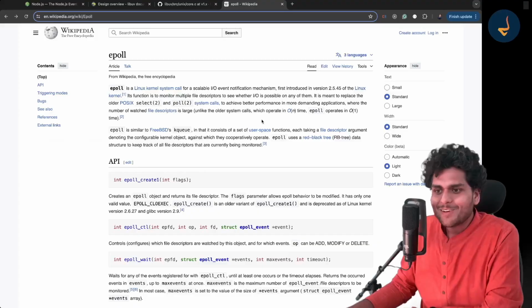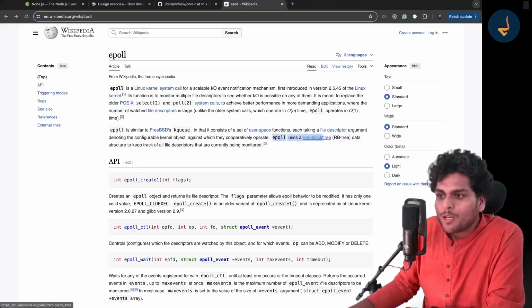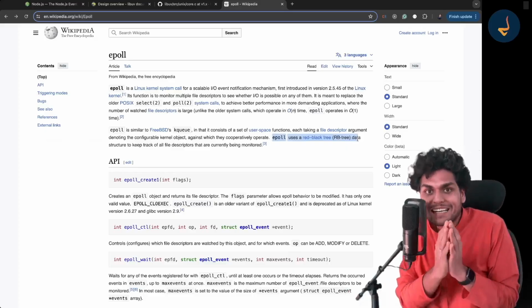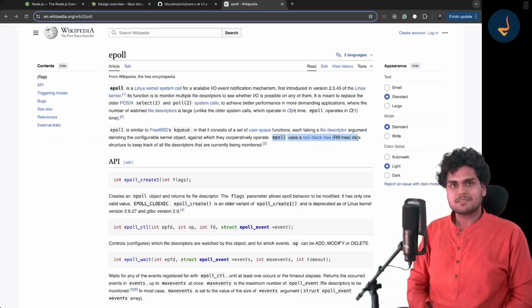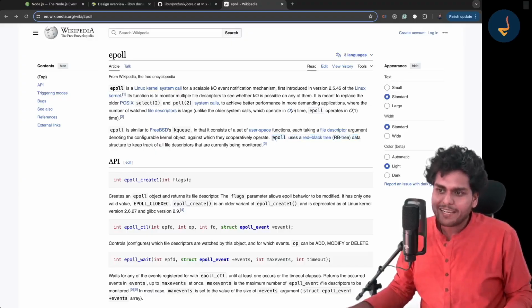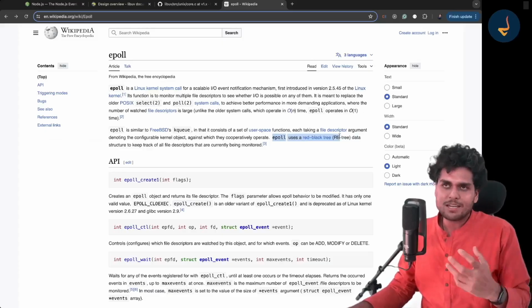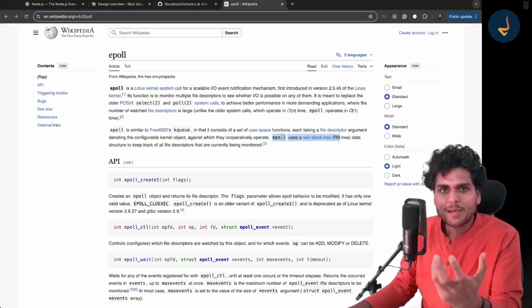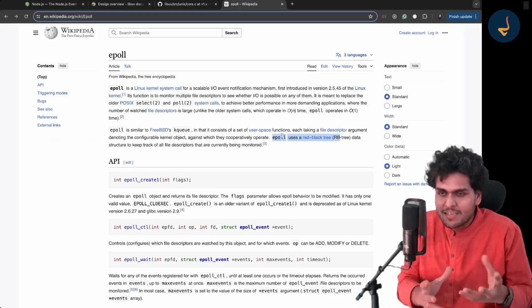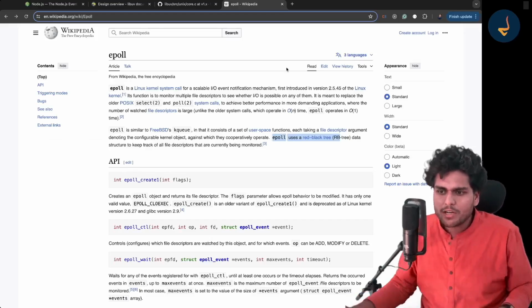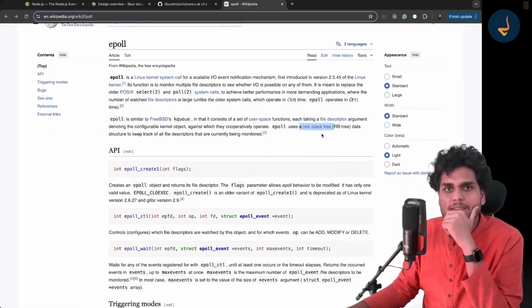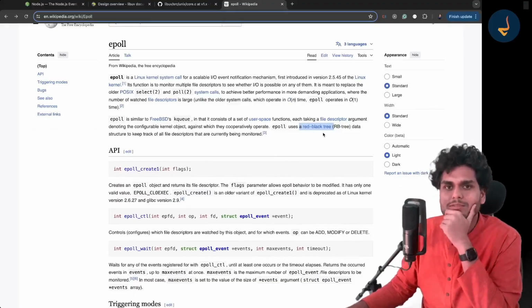And one more amazing thing: epoll uses a red black tree. Behind the scenes, epoll uses a red black tree data structure. Now you will not understand why it uses it. You cannot appreciate it much unless you know what epoll is doing. So basically epoll manages your socket descriptors, and if you read more about it, you will understand how. But it uses a red black tree data structure behind the scenes. This is how data structures are important.